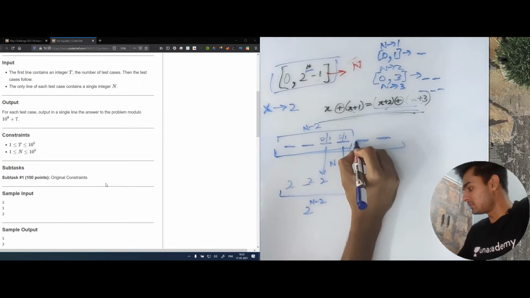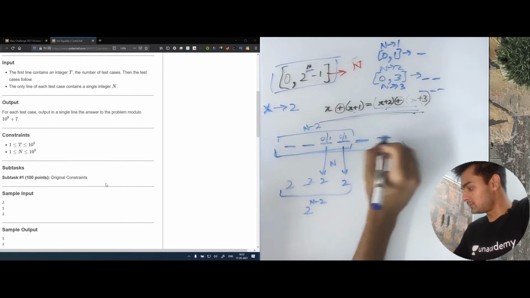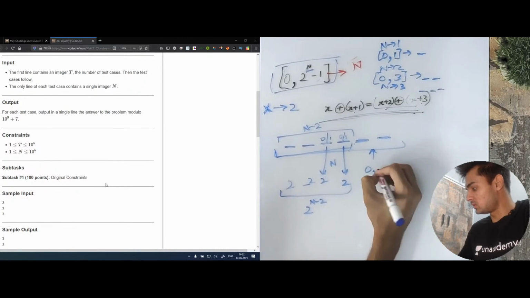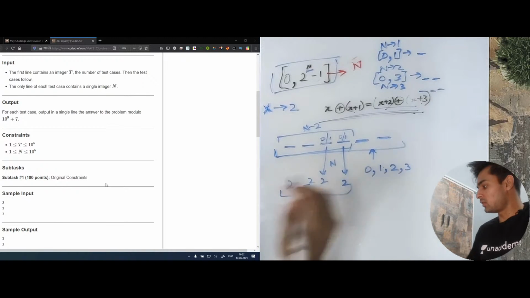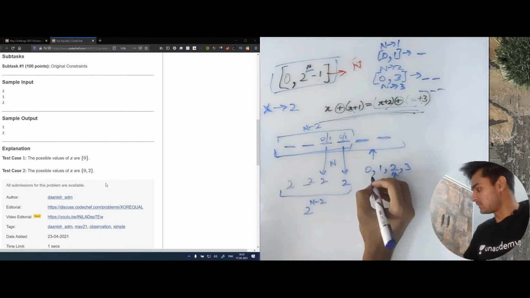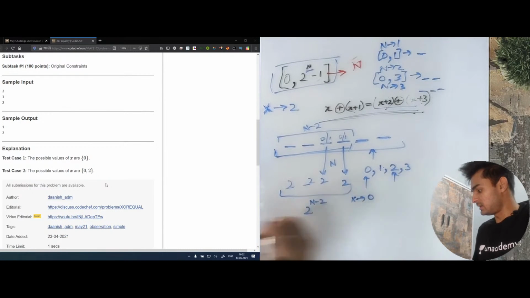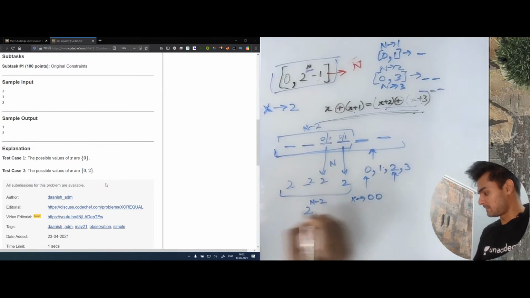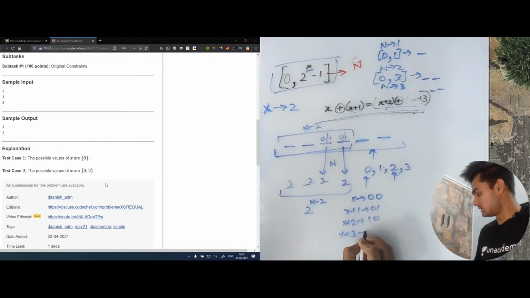Now we are only left with the first two bits, so let's see how many values there are. In the first two bits, we can fix 0, 1, 2, or 3. We already saw that for x equal to 2, we get the same values. Let's see for x equal to 0 as well. If x is 0, then x plus 1 is 0, 1, x plus 2 is 1, 0, and x plus 3 is 1, 1.